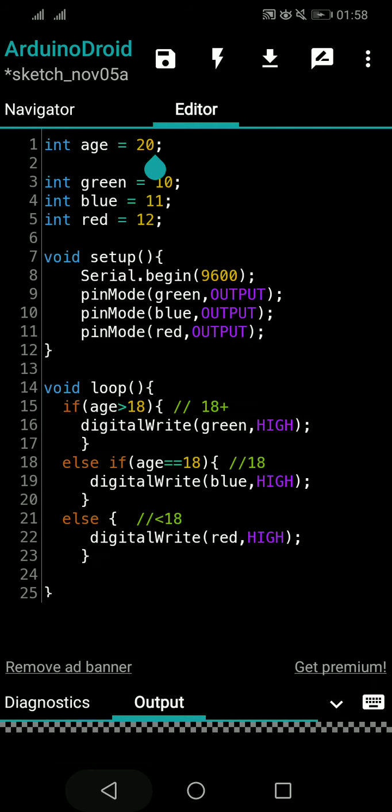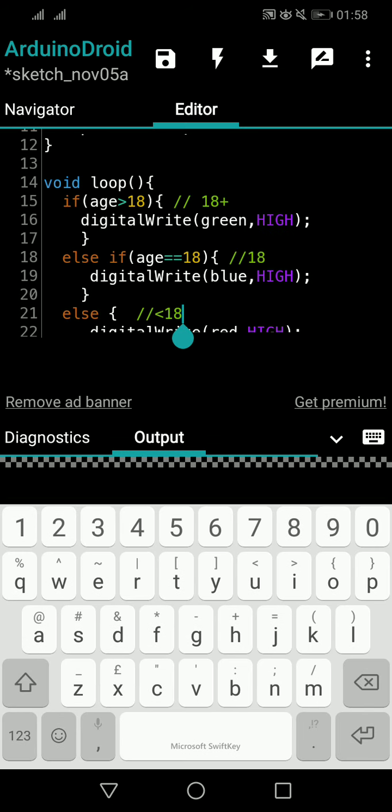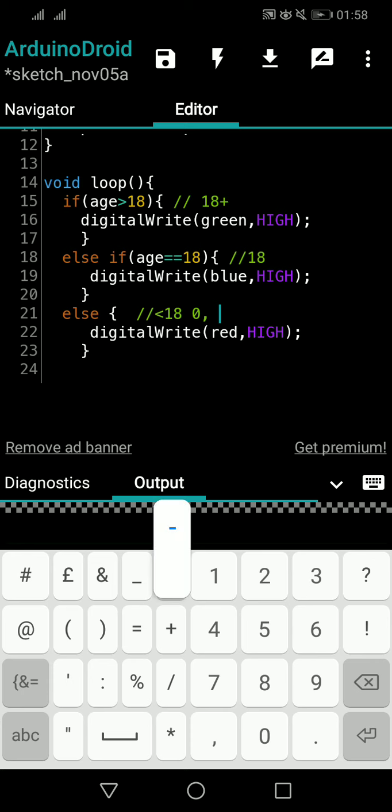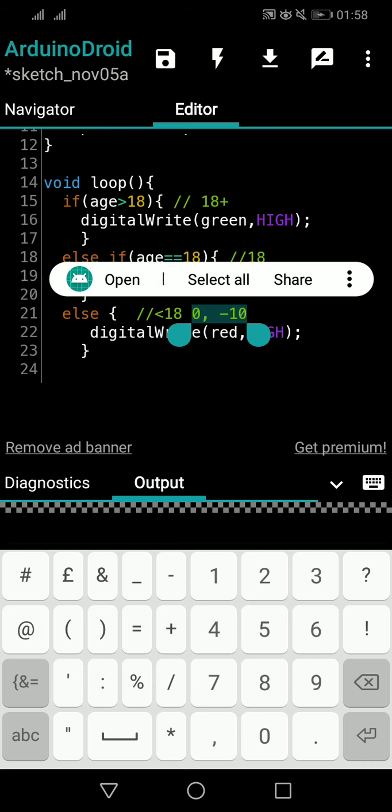That's all fine. So now the problem is, what if someone is entering an age like 0, or he can enter like -10? Possible, no? So those values also will come within that else condition, right? Because less than 18, no? But these are not realistic values, right? See this? These are not realistic values. Yes or no? Yes. So we have to separate them.